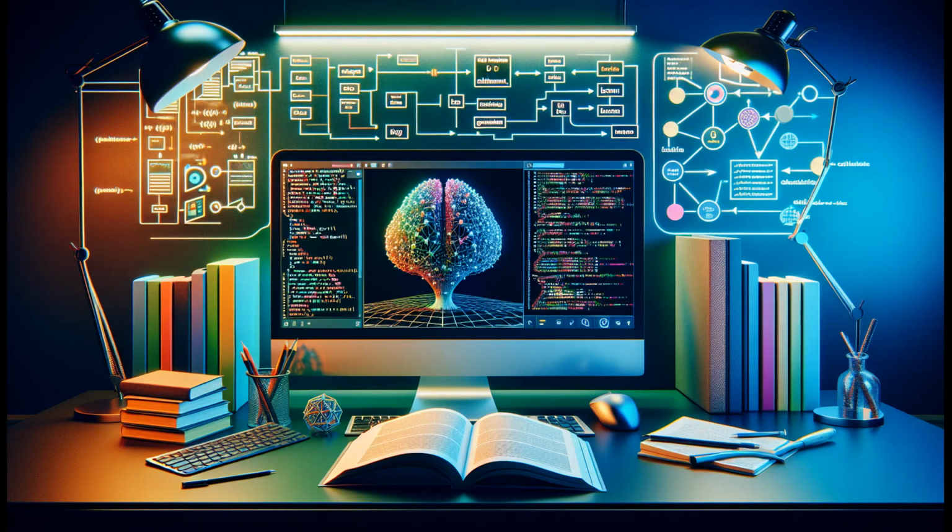Once you have the basics down, start building your AI models. Use libraries like Scikit-learn to experiment with algorithms and frameworks. Begin with simple models and gradually work on more complex ones, such as neural networks. Practice by participating in competitions on platforms like Kaggle.